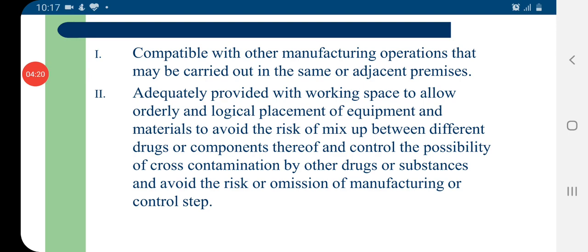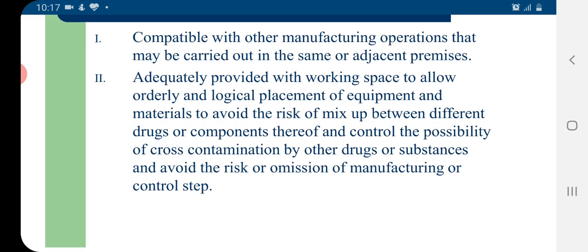The factory premises should be adequately provided with working space to allow orderly and logical placement of equipment and materials to avoid the risk of mix up between the different drugs or components thereof, control the possibility of cross contamination by other drugs or substances, and avoid the risk of omission of a manufacturing or control step.